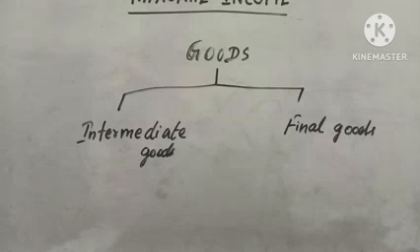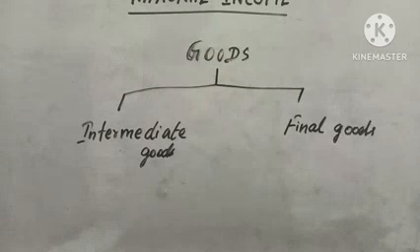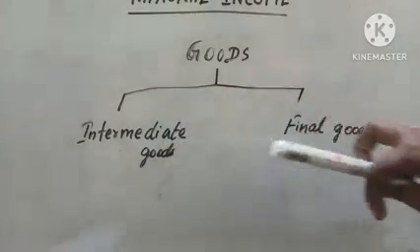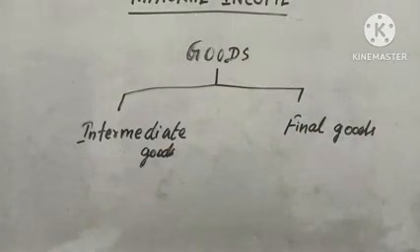Okay students, before entering into the concept of national income, we need to know the difference between intermediate goods and final goods. In national income, we calculate the monetary value of final goods, isn't it?